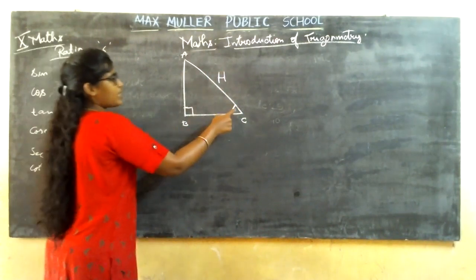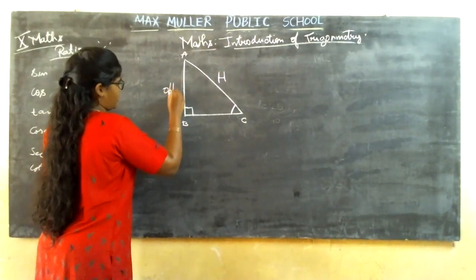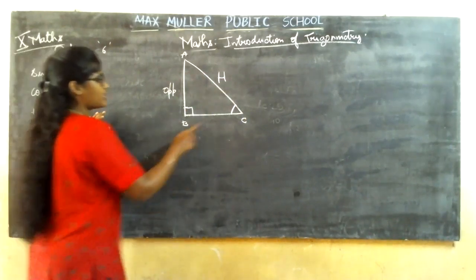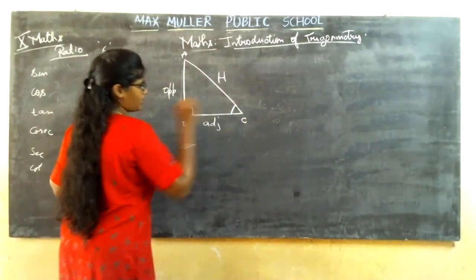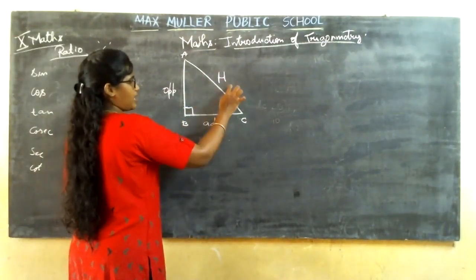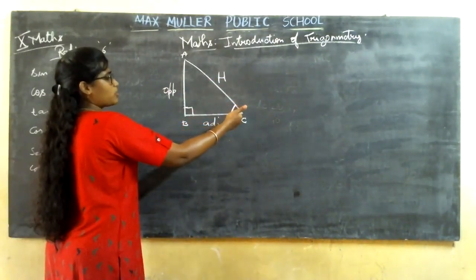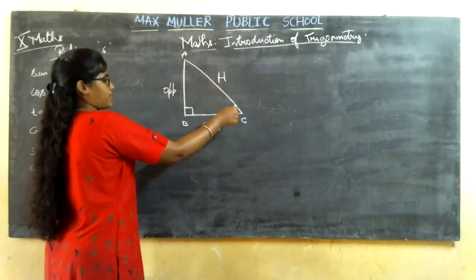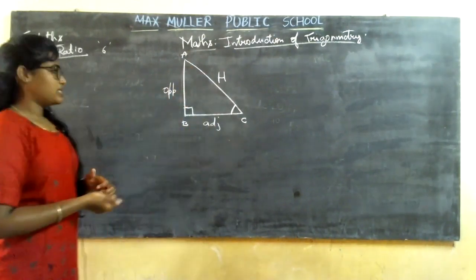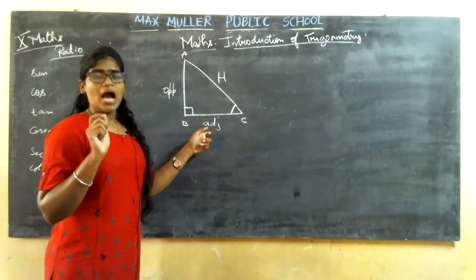Now, what is the side opposite to this acute angle called? It is called the opposite side itself. The side opposite to the acute angle is called opposite. And the remaining side that you have is adjacent. Clear? So what you learned here is the side opposite to the right angle is the hypotenuse. Then the side opposite to an acute angle, wherever it might be, whichever way you take, will be the opposite side. Then the remaining side will be adjacent, since a triangle has only 3 sides.